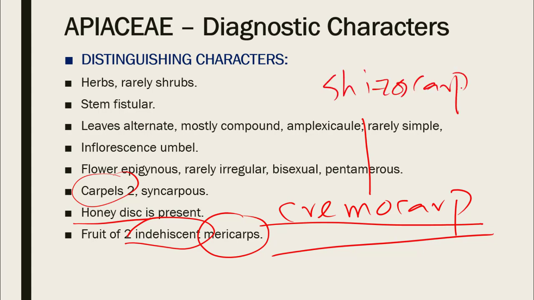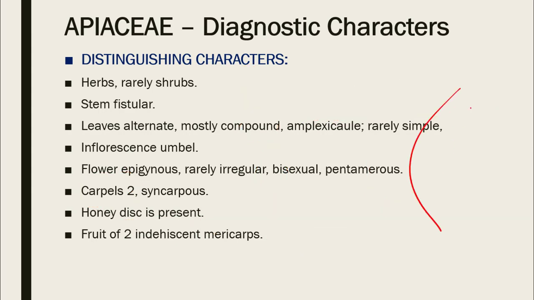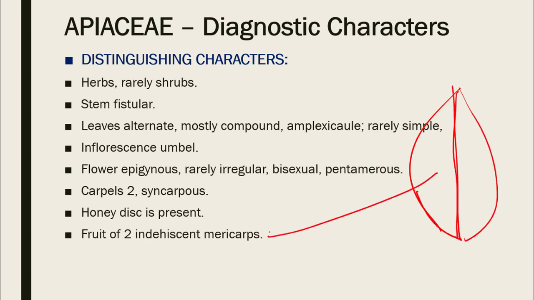So cremocarp is a schizocarpic fruit like the fruit of acacia. So this is fruit of the acacia, and it usually breaks up into one seeded compartment. Each compartment contains one seed. So this is a schizocarpic fruit. Similarly, like the fruit of the fennel or coriander, it breaks up into two parts. So each part is a mericarp. So this is a cremocarp, which belongs to the schizocarpic fruit category of the simple and dry fruits.